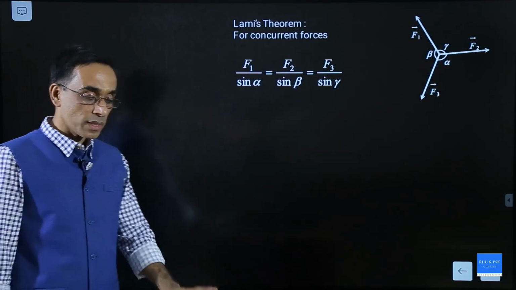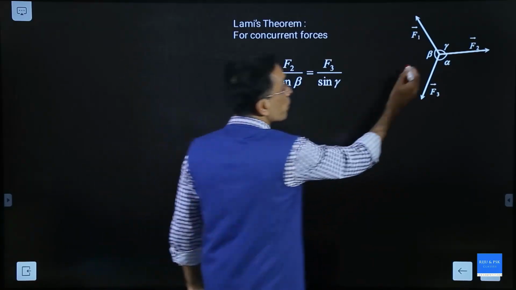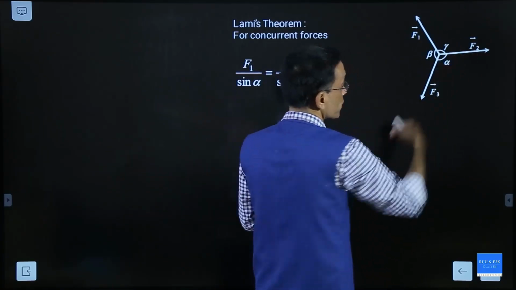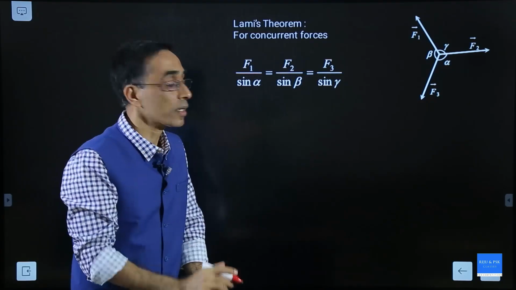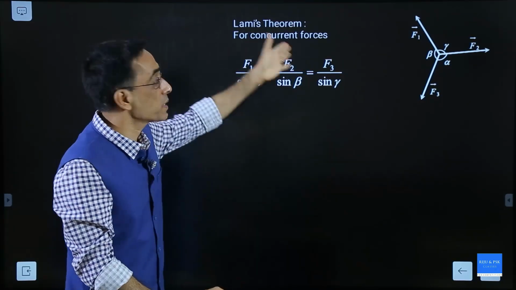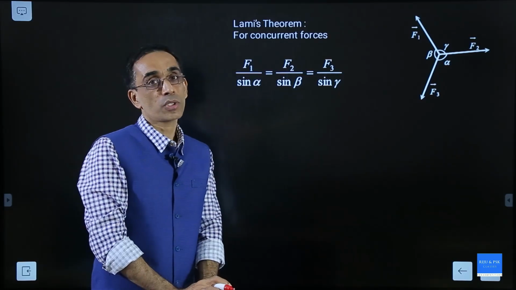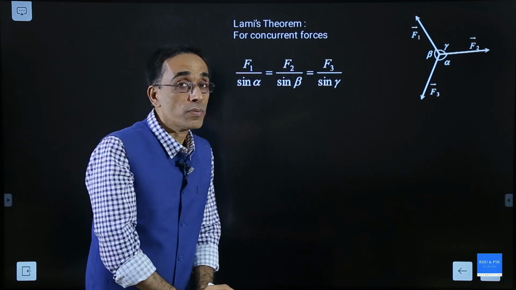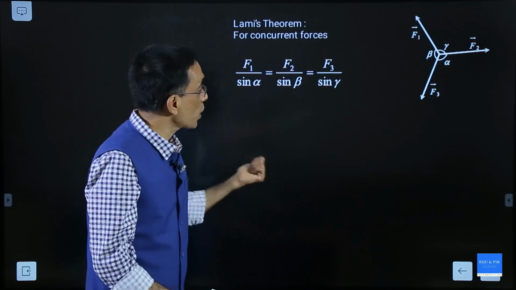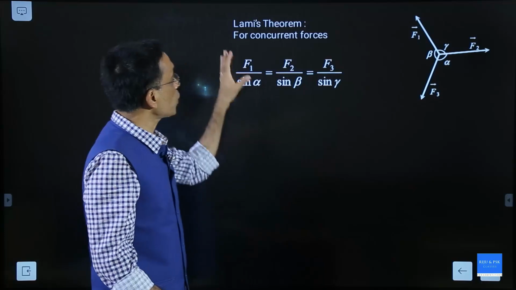Now, for analyzing equilibrium of a body under concurrent forces, you can see there is a point and there are three forces acting on it. All forces are acting at a point, so they are called concurrent forces. Then we can use Lamy's theorem. You might have studied this in motion in a plane. In motion in a plane, you studied the parallelogram law. It is also known as the law of cosines. This is the law of sines. In the same derivation, you had done this. It is also known as Lamy's theorem.